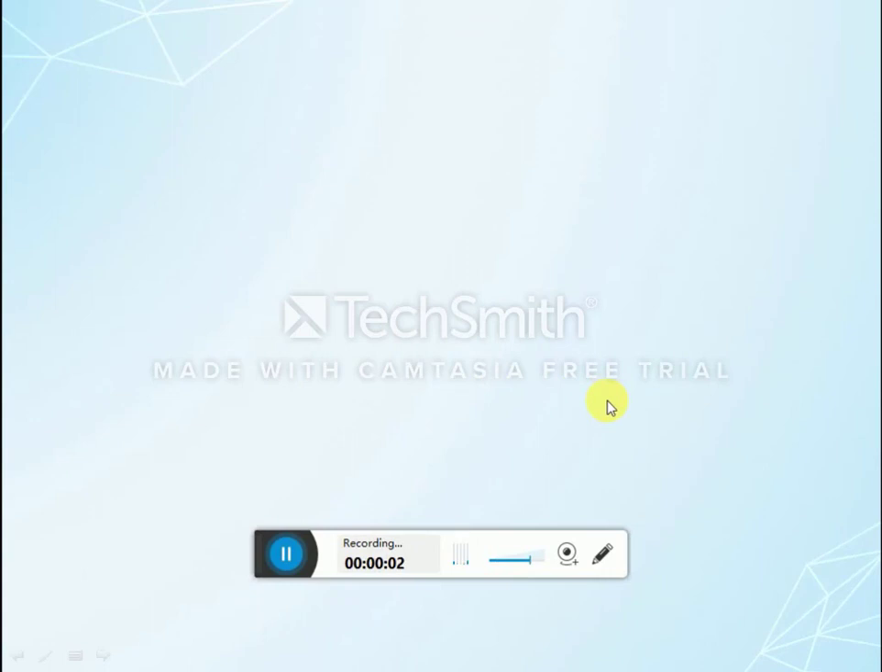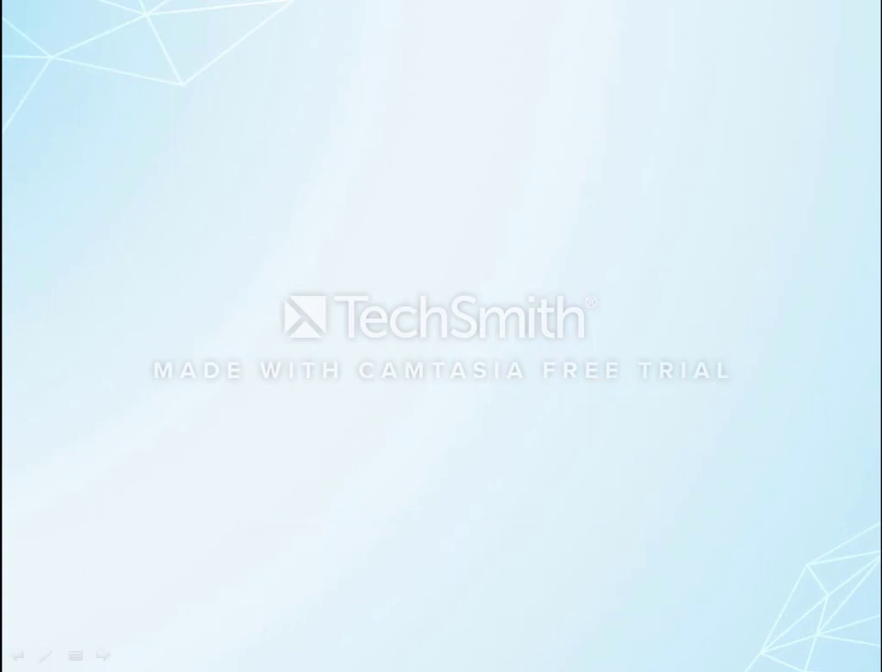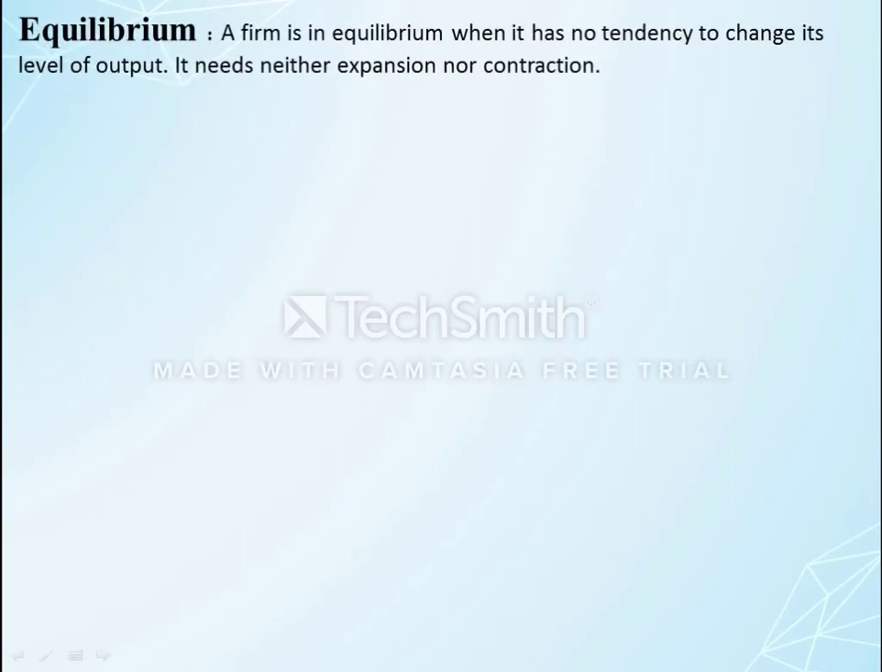Now let us understand what is an equilibrium. A firm is said to be in equilibrium when the firm doesn't want to change its level of output, neither does the firm want to expand its size or contract its size.